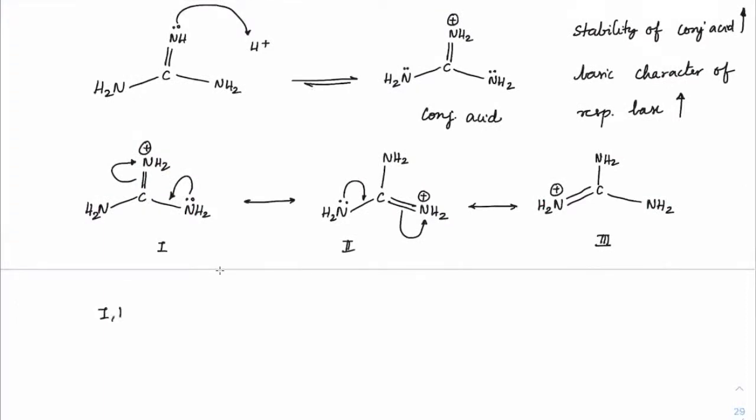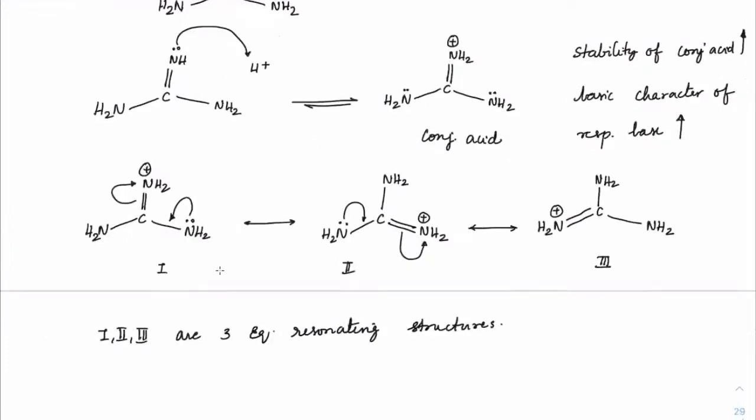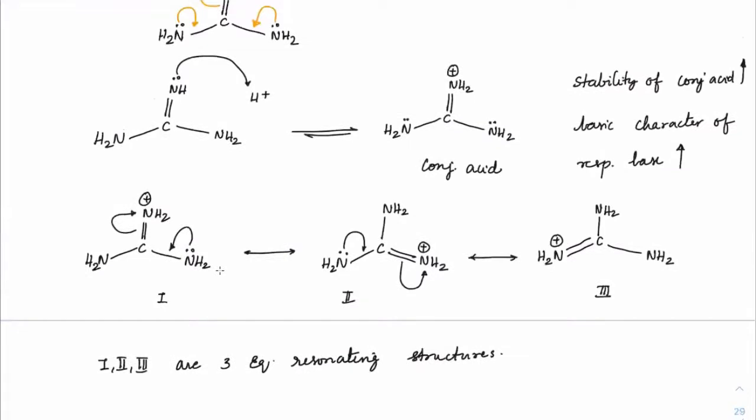So they are able to create three equivalent resonating structures. So 1, 2 and 3 are three equivalent resonating structures. We have been learning earlier in resonance that the more the number of equivalent resonating structures, the more its stability. So we can say that this conjugate acid is highly stable because of the three equivalent resonating forms it is able to achieve.